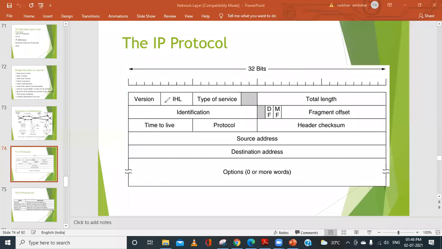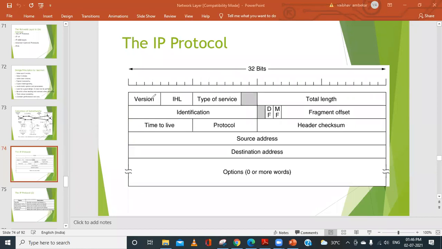In that we have different sections, called version, IHL, type of service, total length, and so on. In the examination this is the most important question and can be asked for 8 to 10 marks. So you should be able to draw the diagram and explain every field. We call each one a field.